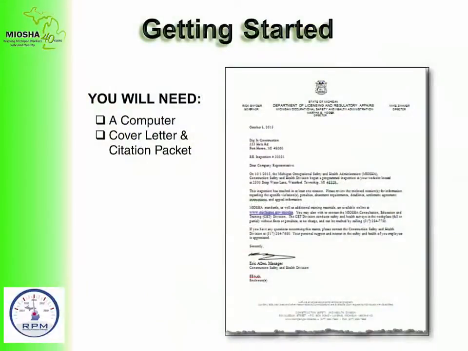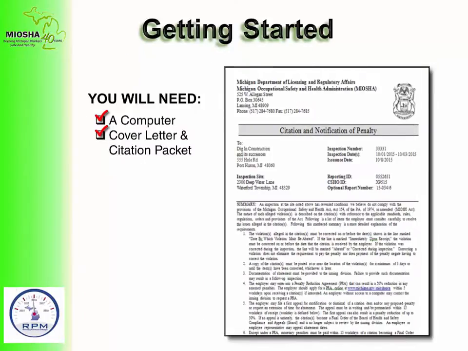To use the new online system, you will need a computer with internet access and the cover letter and citation packet which you received in the mail. The cover letter will help you to determine if your citations are related to a construction or general industry inspection, fatality inspection, or the Severe Violator Enforcement Program, also known as SVEP. The citation packet will help you to create your PRA in the online system.